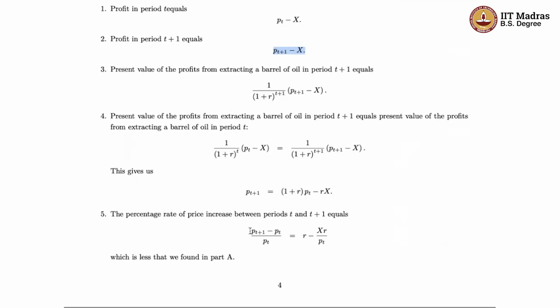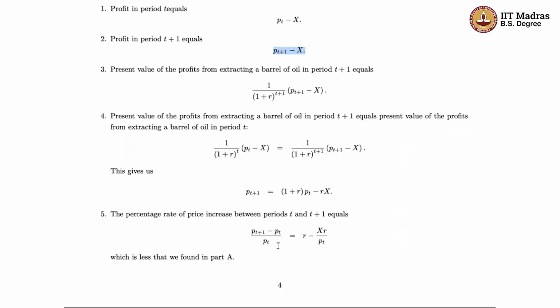So several things to note. If you had X equal to 0, which we had in part 1, you would have got that this is equal to R, right? Which is what we had here. But because X is something positive, the percentage increase in price is now something less than what you found in part 1, right? So the rate of return is now lower than R because now you have to take into account that there is an additional cost of working with this asset, right?